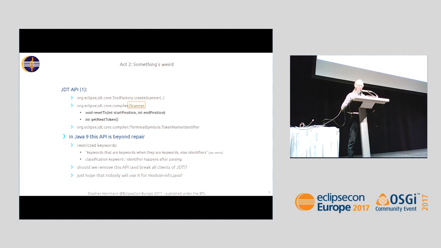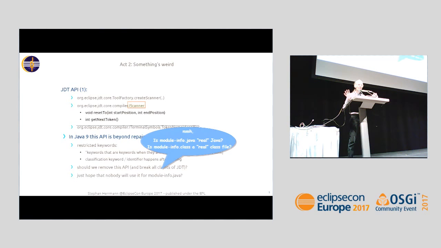My current thinking is that we should probably strike the token name identifier. Sorry for the misalignment. If the scanner answers this is an identifier, this answer may be wrong. So if we just deprecate this one constant, this may allow plugin writers to act in the correct sense. But looking behind, the underlying question is actually, is module-info.java really a Java file? I don't have an answer. I just have another question. If we compile that to .class, is module-info.class a real class file?